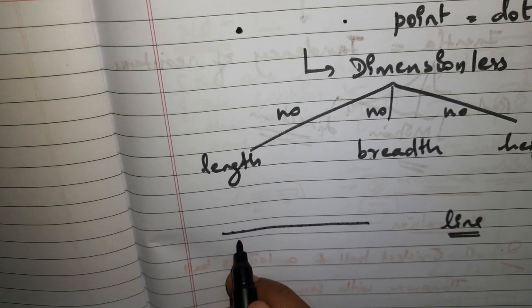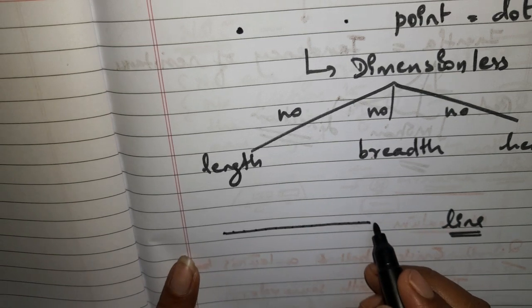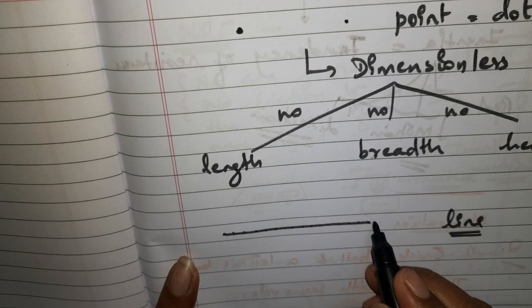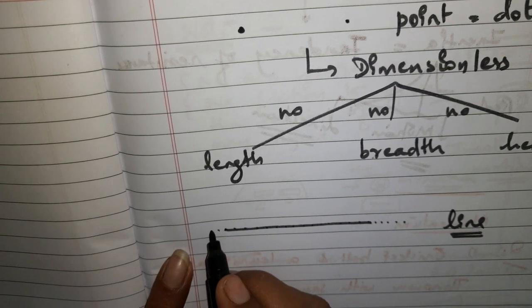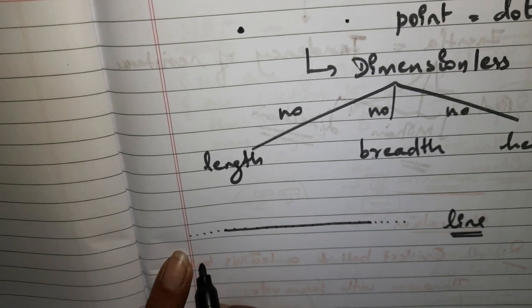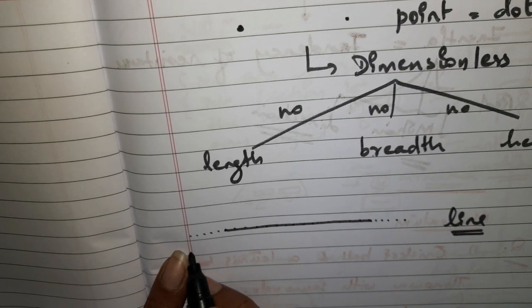Now if this collection of points is continued further, say if it is going to continue in the right direction as well as in the left direction, it will have no end, right?